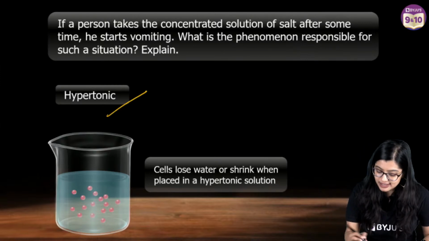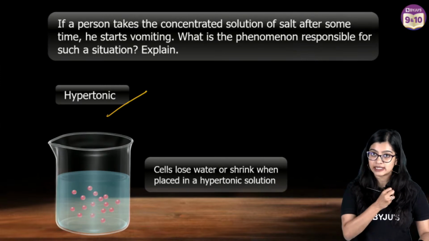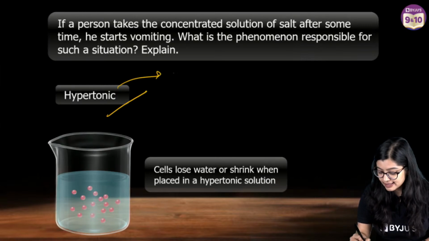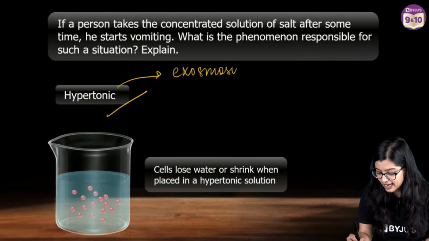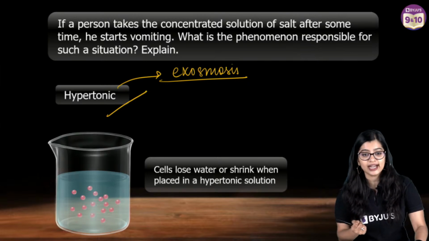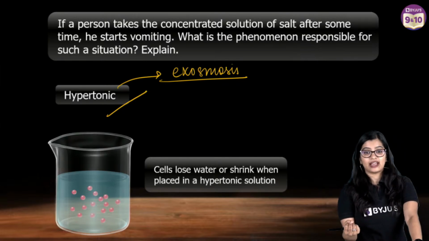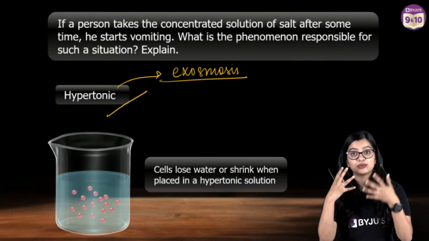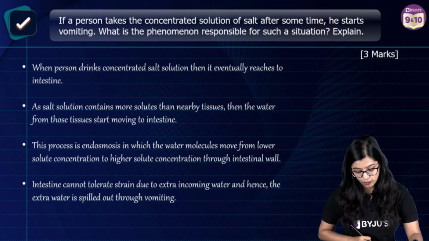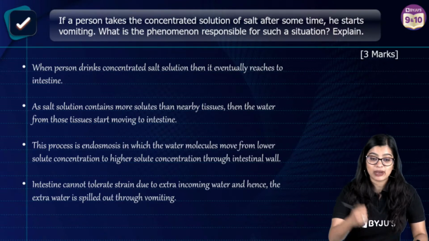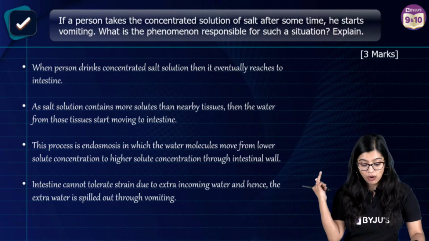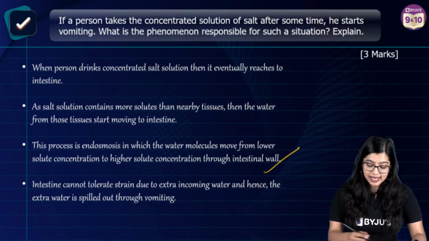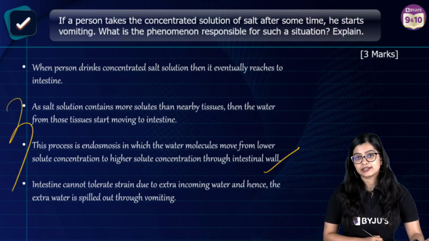So in this case, if we drink such a solution, it is concentrated. That means that it is a hypertonic solution. And when we drink it, the exosmosis process will happen, and as a result, all the cells will shrink. As all the cells shrink, a lot of dehydration will happen, and due to the changes, we'll end up vomiting or throwing up. So 3 pointers you will have to mention: where this goes, what will happen once it goes inside our body, what is the process, and why we vomit. If you write this, you will get 3 marks.